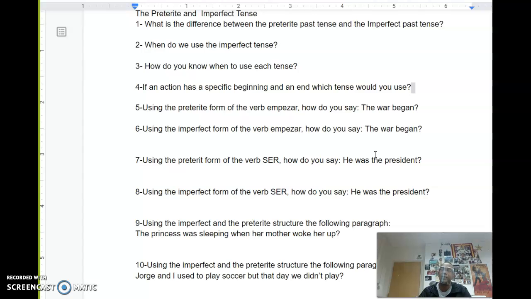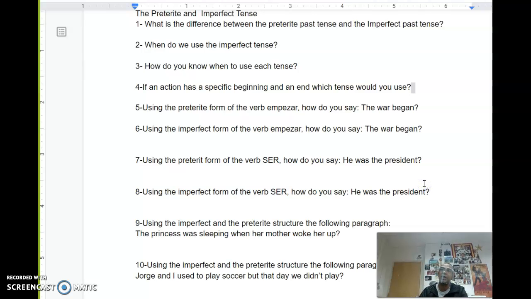Now using the imperfect, the same verb, which is to be, how would you say he was the president? So the same exact sentence. The difference here is the same verb, the difference is the tense. One is the preterite, the other one is the imperfect.